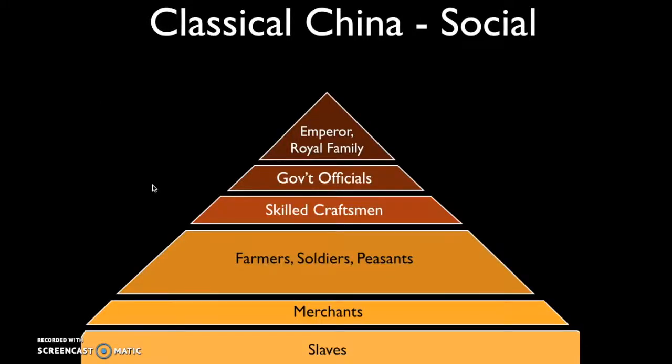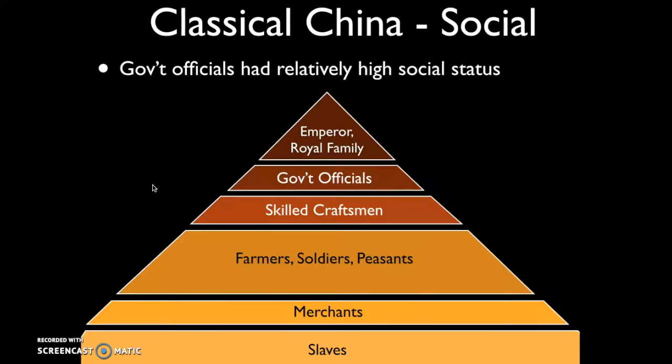So take a look at the pyramid of social hierarchy within Han Chinese society. Do you notice anything that's different? One thing that you'll notice is the high position that government officials have. So government officials in Chinese society have a relatively high social status. Remember, after the Han Dynasty, in order to get one of those jobs, you're required to do well on the civil service exam system. And so Chinese society placed a high value on those government officials.